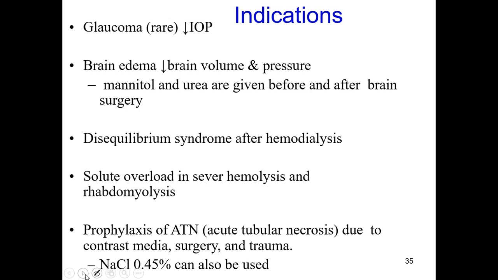Mannitol and urea are given before and after brain surgery. They can be used for disequilibrium syndrome in hemodialysis, solute overload in hemolysis, and rhabdomyolysis, which is muscle breakdown with pain.